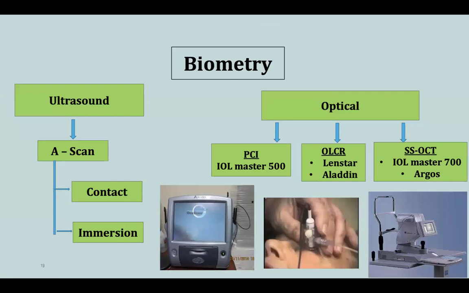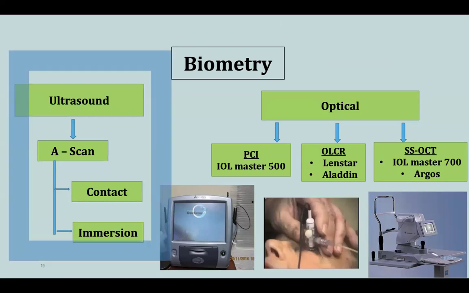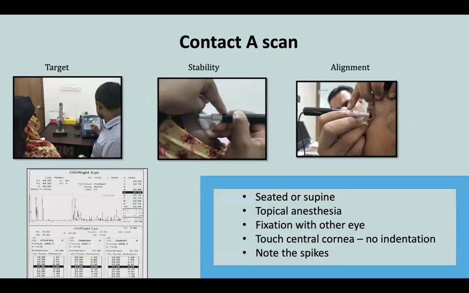So biometry, what did we do? We talked about the keratometry, and the next part is the axial length. Axial length for ultrasound A-scan biometry, we get it from the machine itself. So for contact A-scan biometry, how do we do it? It's usually done in seated position.